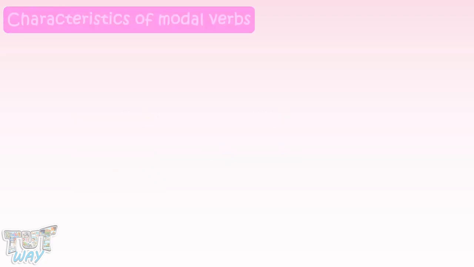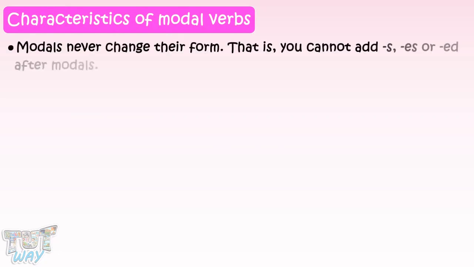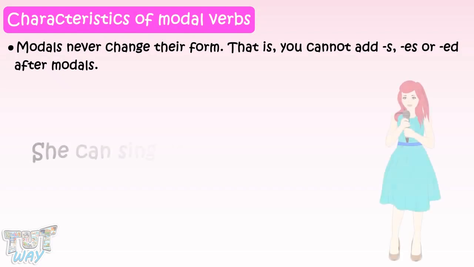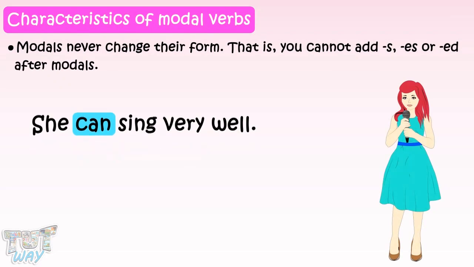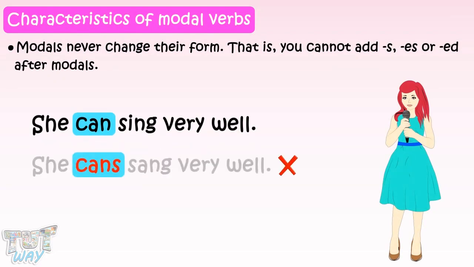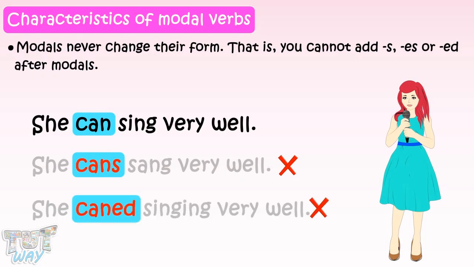Now let's learn some of the characteristics of modal verbs. Modals never change their form. That is, you cannot add s, es, or ed after modals. For example, she can sing very well. Here you cannot write she can sang very well or she cans sing very well, as modals never change their form according to tense or person.